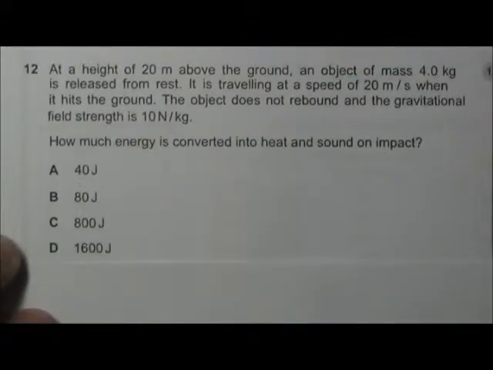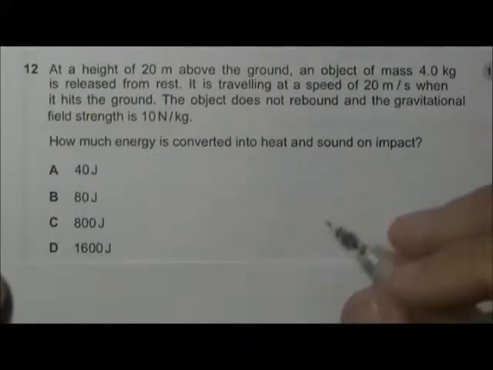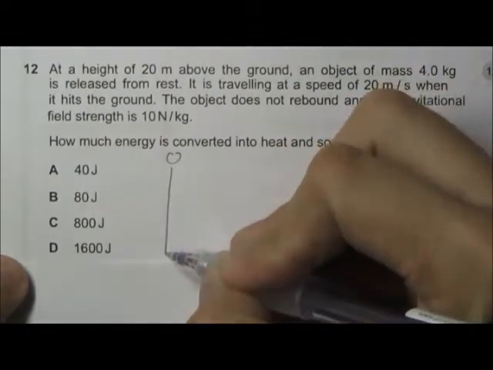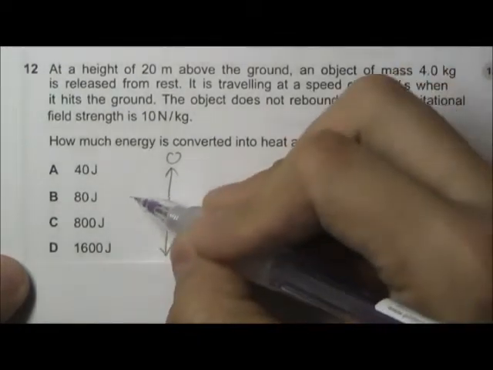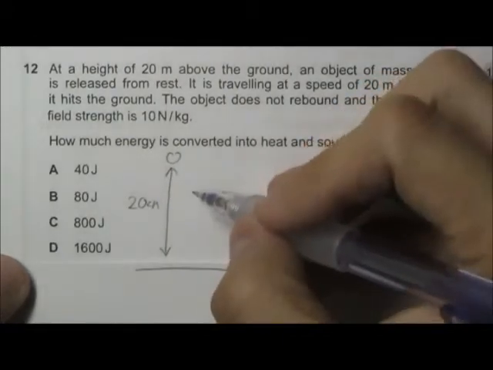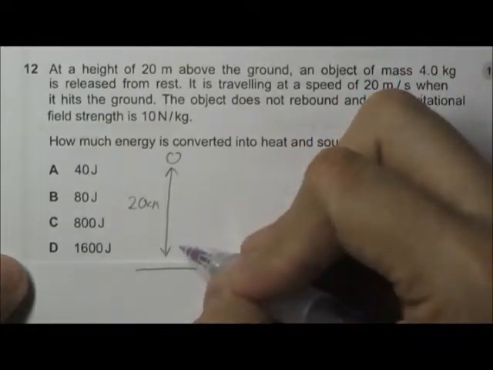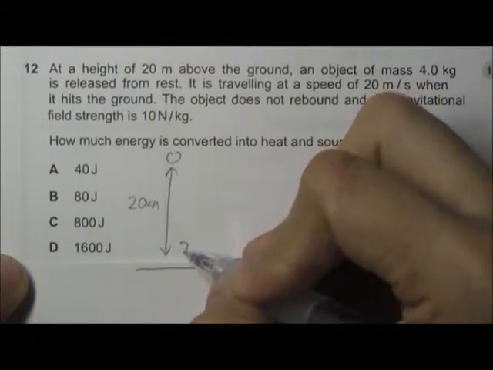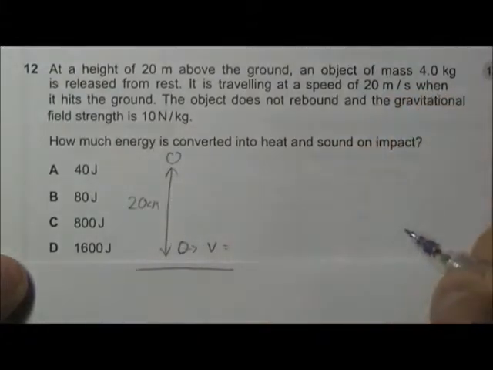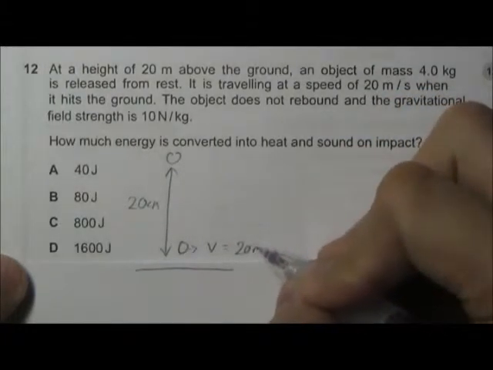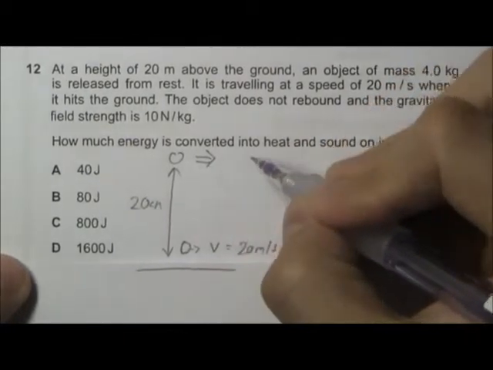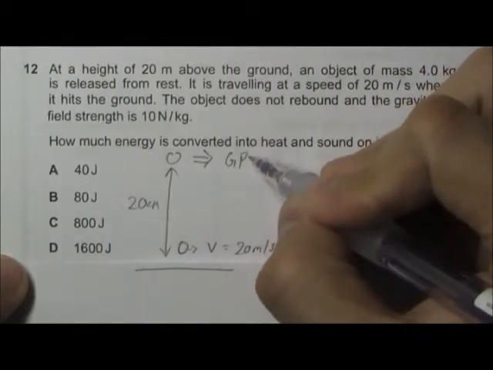Let's try to visualize this question. We have an object that is placed 20 meters above the ground, and when it's almost touching the ground, it has a speed of 20 meters per second. So when it's at the top, this object will have gravitational potential energy.